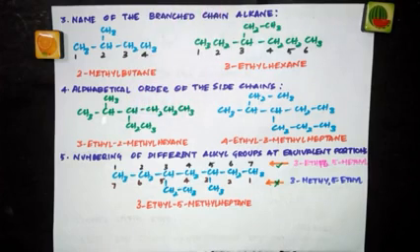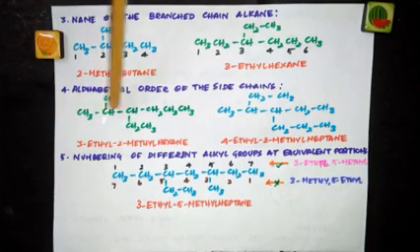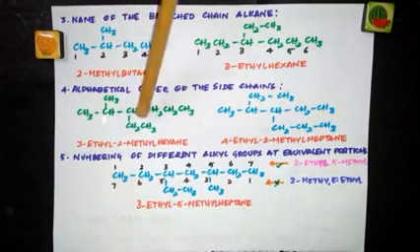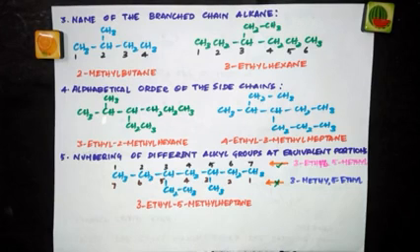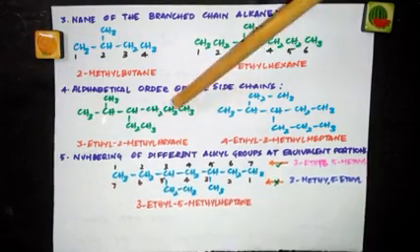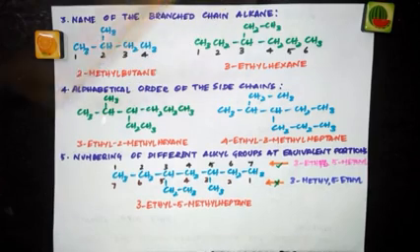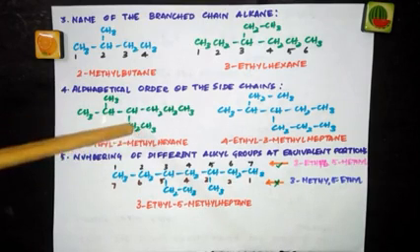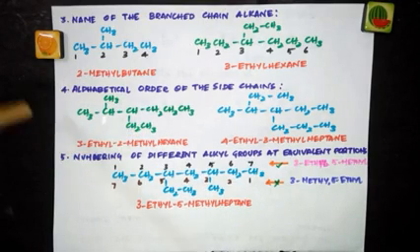So now 6 carbon atoms are there. So what would be the name? Parent alkane name, hexane. 6 carbon atoms, alkane, ANE, so hexane. Now when I am numbering 1, 2, 3, 4, 5, 6, this methyl gets the 2nd position, ethyl gets the 3rd position. So that set of locants will be 2, 3. Keep that in mind. Suppose I am numbering from this side, 1, 2, 3, 4, 5, 6. What will be the set of locants? 4, 5. So obviously this way you're getting 2, 3, this way you're getting 4, 5.